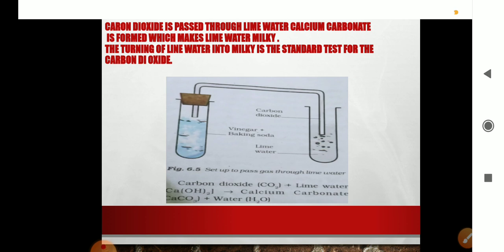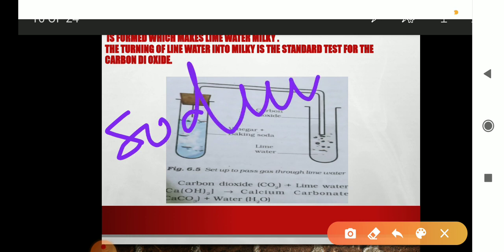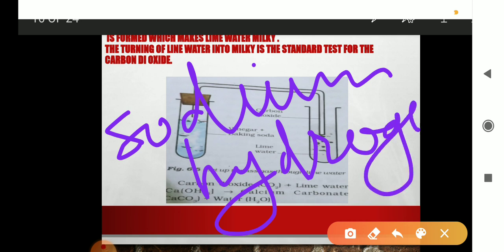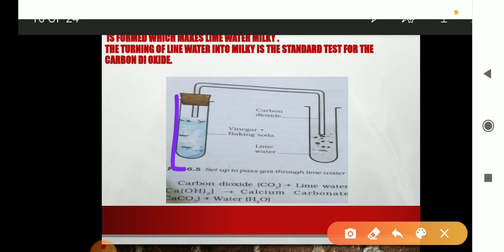Baking soda, the formula of baking soda is sodium hydrogen carbonate. We can see it, sodium hydrogen carbonate, right? Sodium hydrogen carbonate. And acetic acid was vinegar, acetic acid, and baking soda is called sodium hydrogen carbonate. When these two are mixed, you can see in this test tube both are mixed, then the CO2